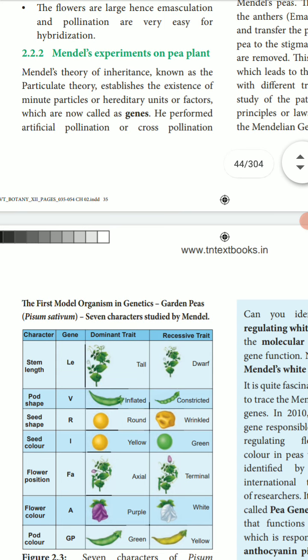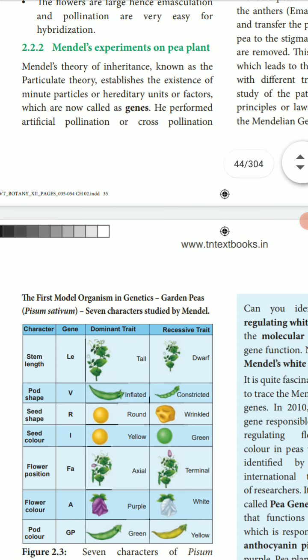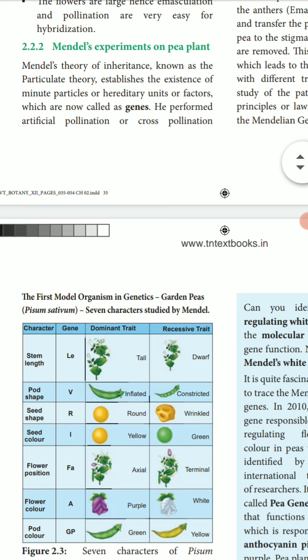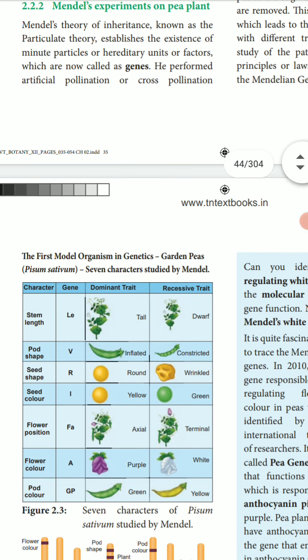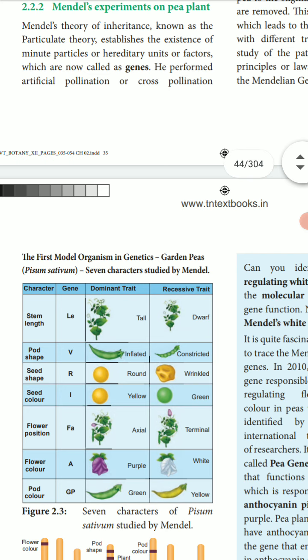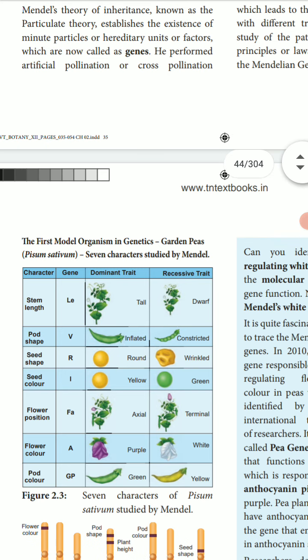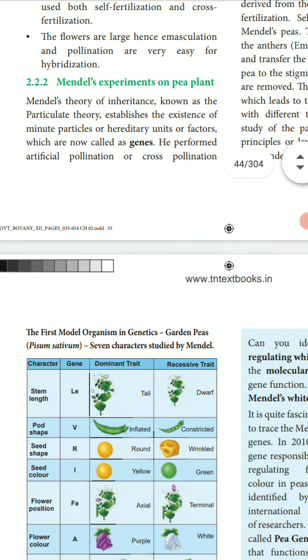Self-fertilization only occurs in normal conditions in garden pea plants, and Mendel used both self-fertilization and cross-fertilization.